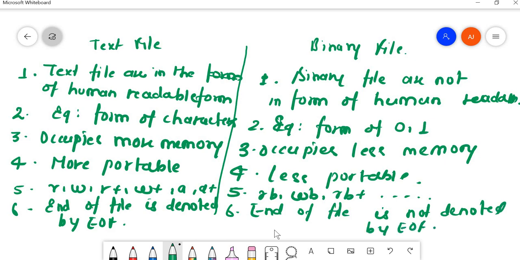So these are around 6 differences between text file and binary file.